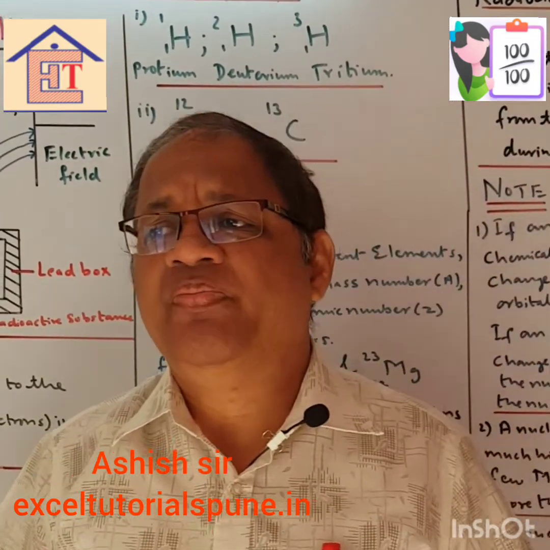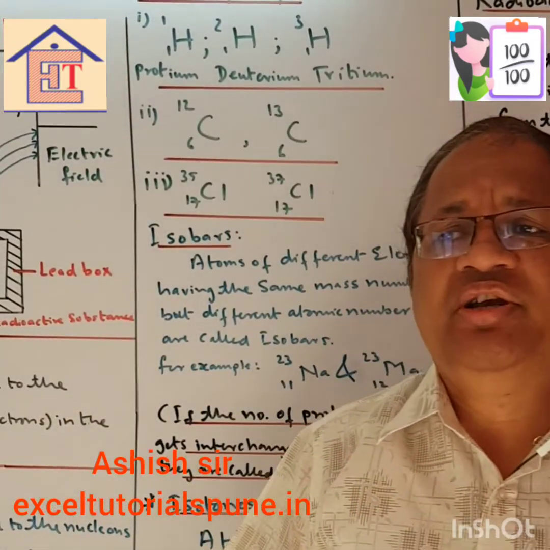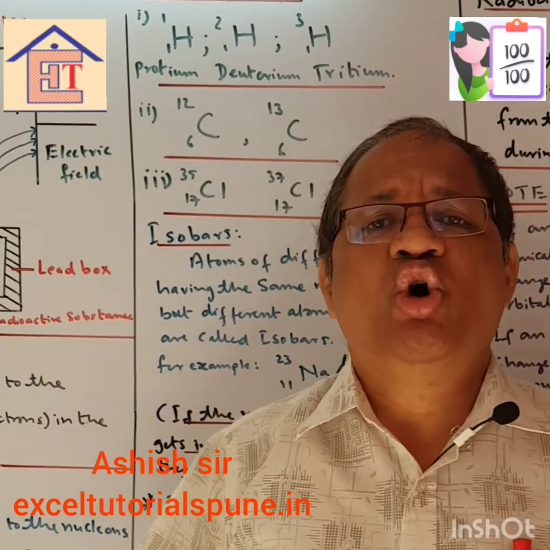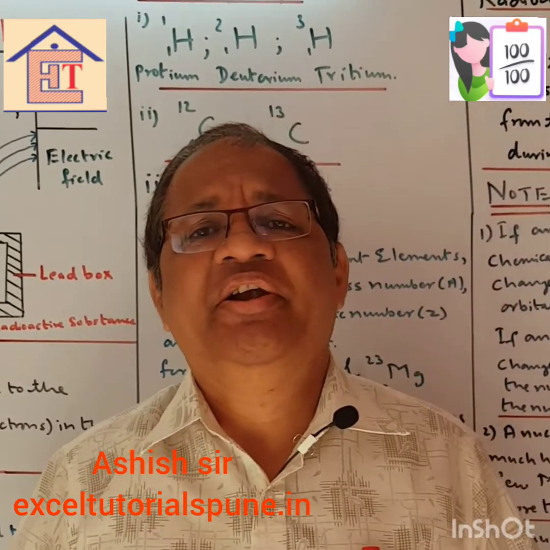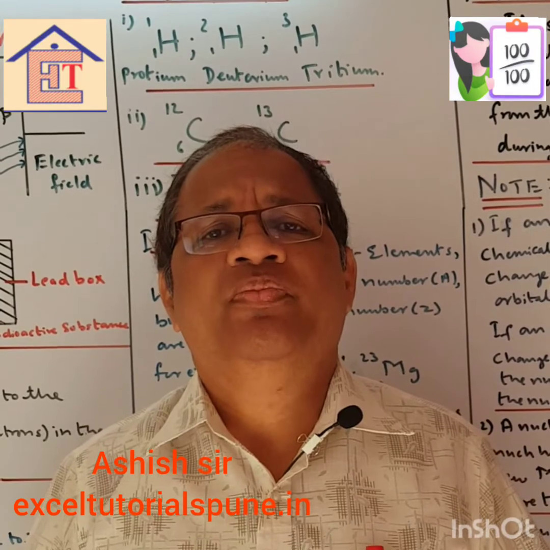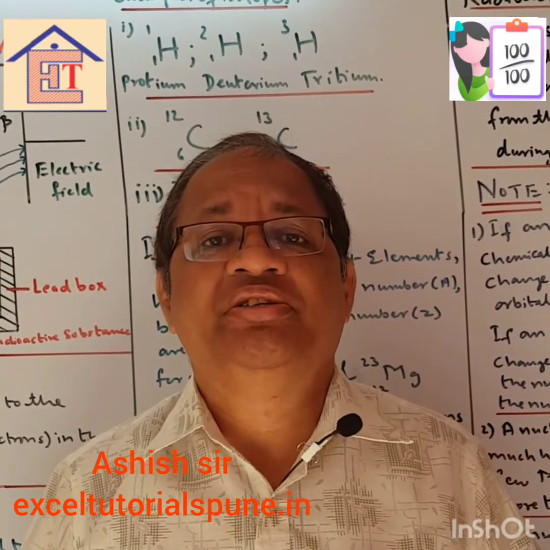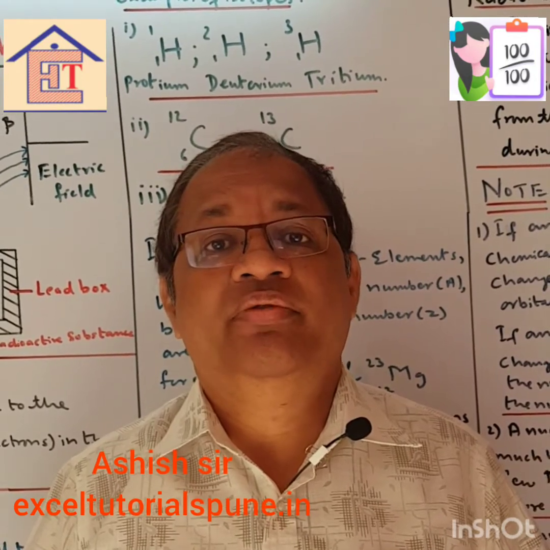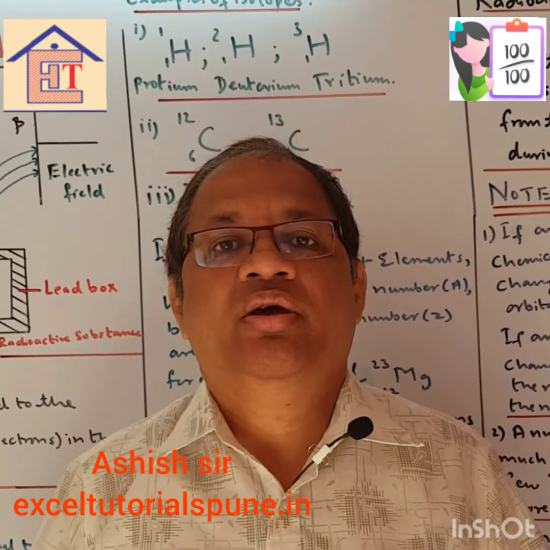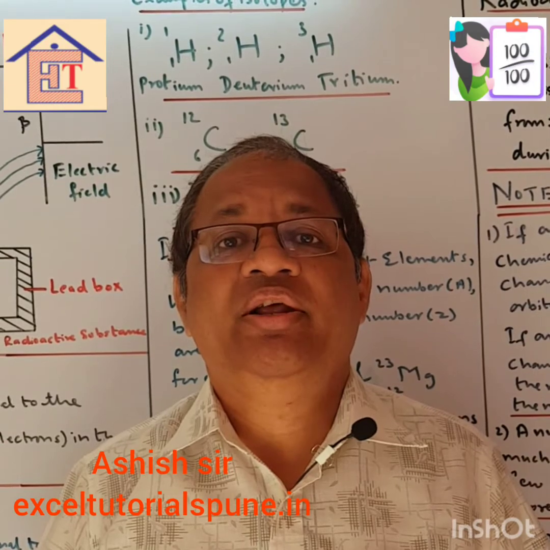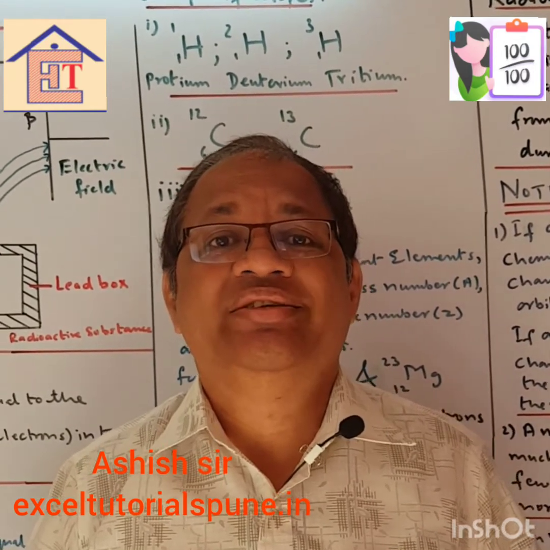Now this radioactivity is observed in elements greater than atomic number 82. Okay, now Henry Becquerel is the one who studied this. Now Rutherford also studied this, and Henry Becquerel called these rays Becquerel rays.